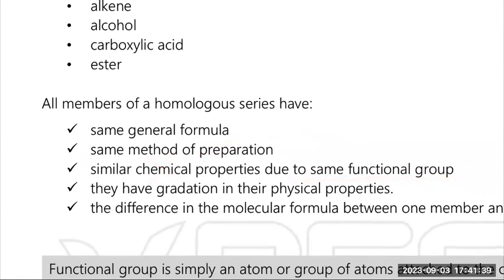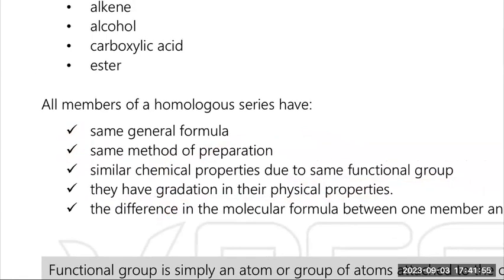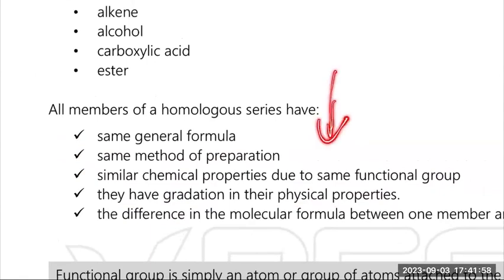So this 3 is what they always like to ask you to write. Very rarely do they ask about the ones below, but you still have to understand them. The below two: each family of the homologous series has trends in physical property. Trends means when you go down, for example, the melting point and boiling point increase. They have the same trend.